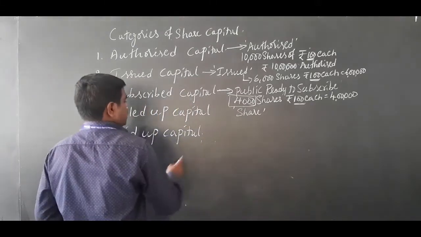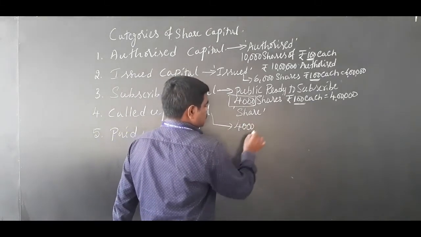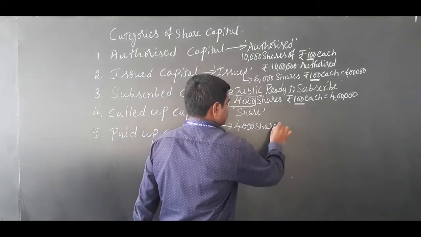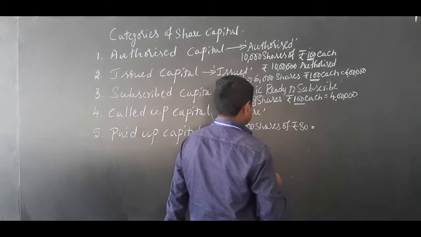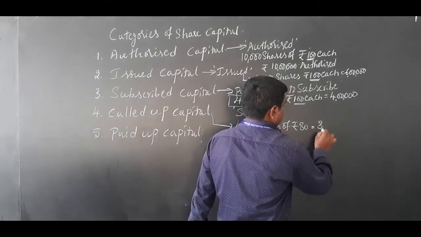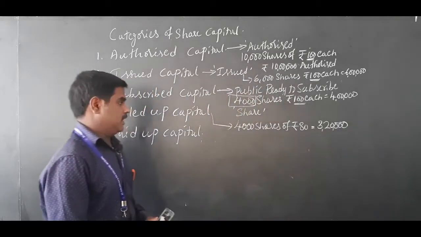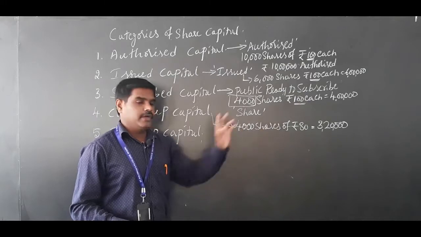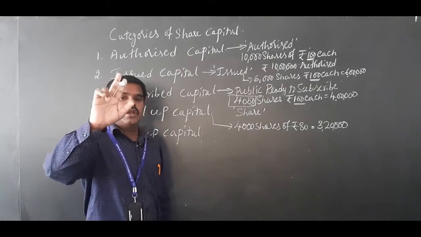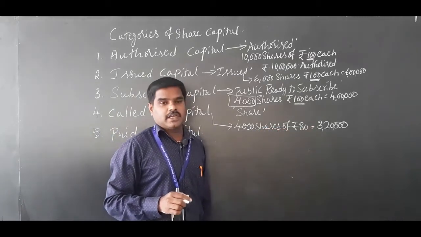So called up capital, 4,000 shares. 4,000 shares of 80 rupees. 4,000 into 80, 3,20,000. So this 3,20,000 rupees is what you call called up capital, called by the company. 4,000 into 80. Application money is called, allotment money is called, first call money is called. So totally 80 rupees are coming, 3,20,000.